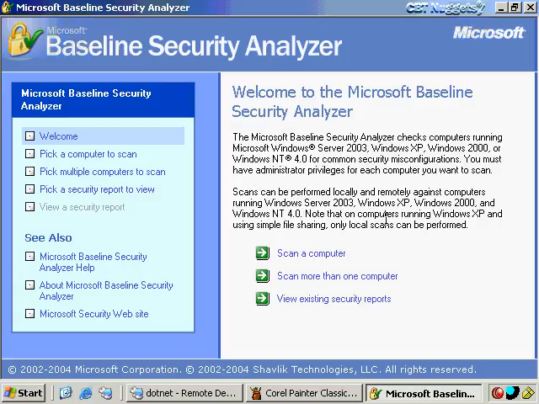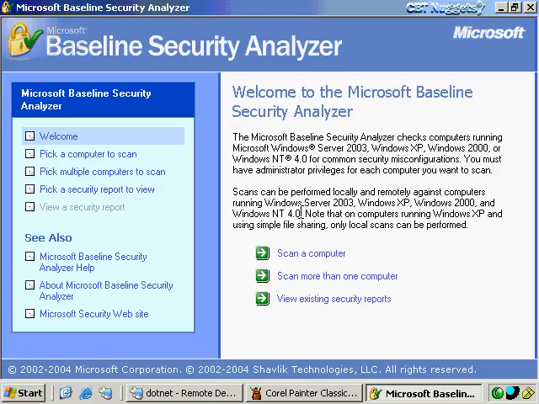Now, it's a pretty simple installation. It's just double-click on the file that you download. It's next, finish, and you're pretty much done. So I've gone ahead and done that already. And then what I can do with this is go ahead and scan a computer. Notice that you can only scan machines that are NT 4.0 or later. That's only on NT-based operating systems.